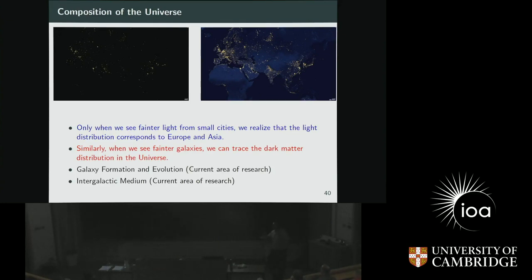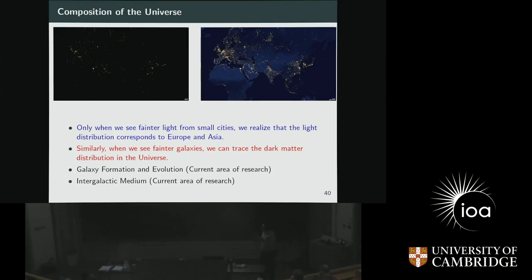We need to detect very faint galaxies. And there are also other implications of this for galaxy formation and evolution. So how do the galaxies form? How do they interact with the environment? This is something we can learn only by using this large scale structure phenomenon. I did not mention anything about what happens between the galaxies. There is a medium between galaxies. It's not empty. There is a lot of material in the intergalactic space. That's called the intergalactic medium, which is currently a very hot topic in the area of research.